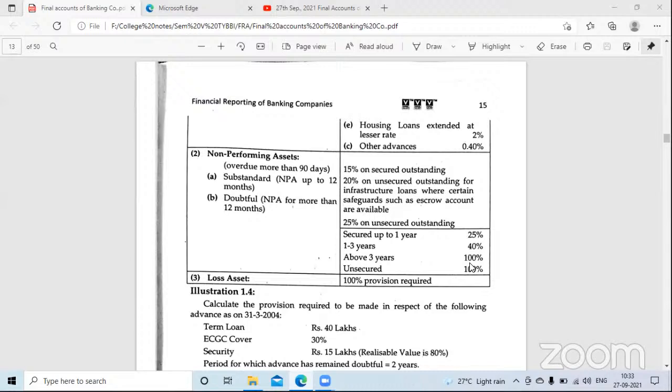Say, for example, the loan was 1 crore. So 80 lakhs, 70 lakhs, 50 lakhs was not received by the bank on time. After 3 years crossed, the bank said 100% is lost. Now the bank will not keep calling the customer because the customer has run away. He has become bankrupt. Got it? Yes or no?